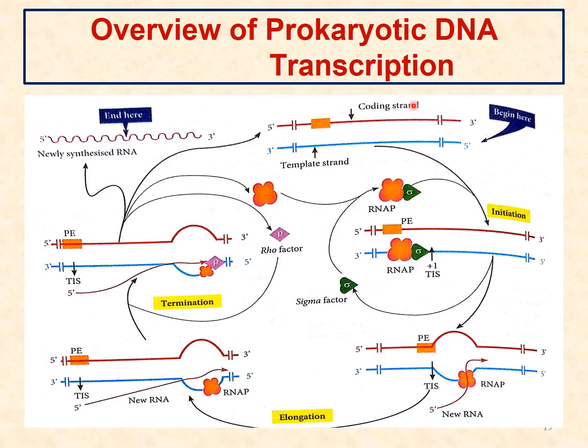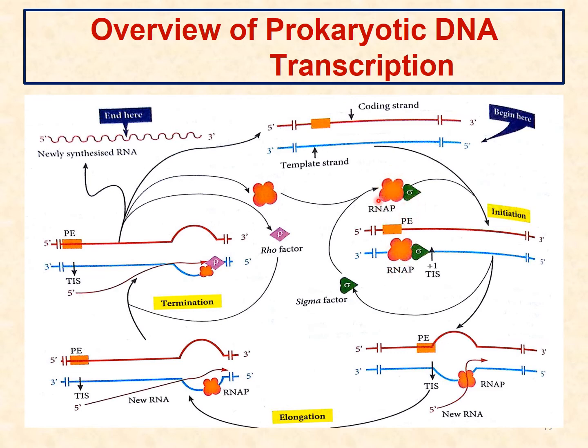Now we can see the overview here. So this is the coding strand, this is the template strand, and the first thing that happens here is initiation. In initiation, RNA polymerase 2 attaches, as we have seen in prokaryotes. The same way it happens here also, it attaches, and in this way the initiation takes place, and elongation is similar to that of prokaryotes.